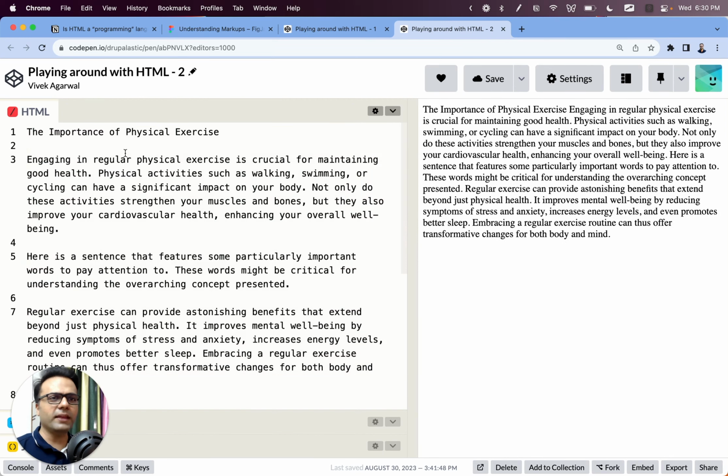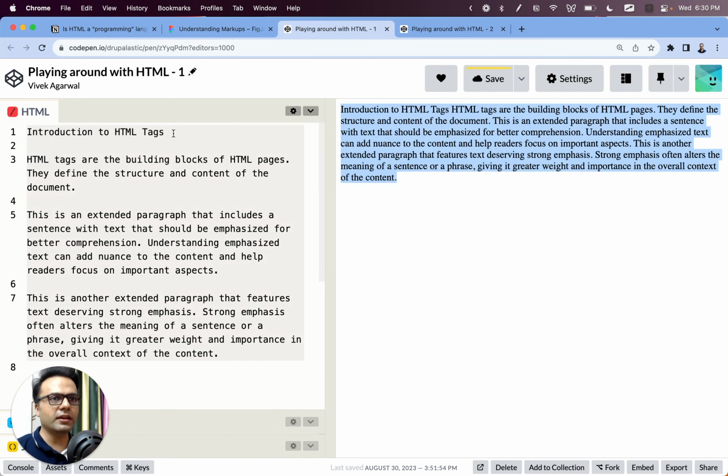So one very big difference you will see, friends, immediately is that here we have, suppose, the importance of physical exercise. Just an example, right? Or here, if we go, introduction to HTML tags, right? So here we have a couple of spaces, if you see, but HTML just shows one space, nothing more than that.